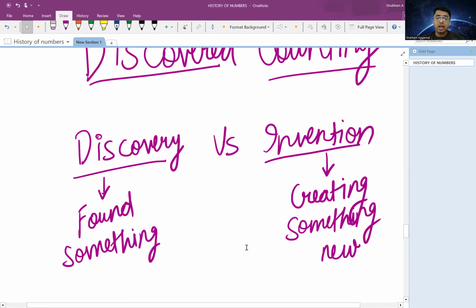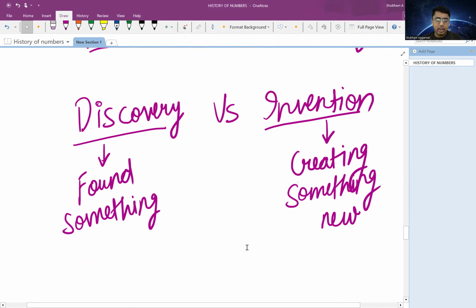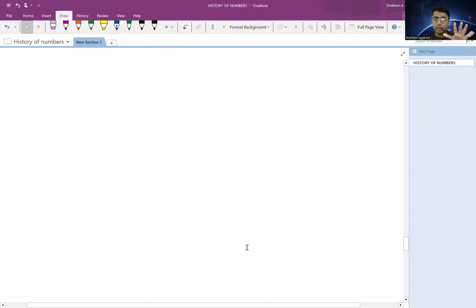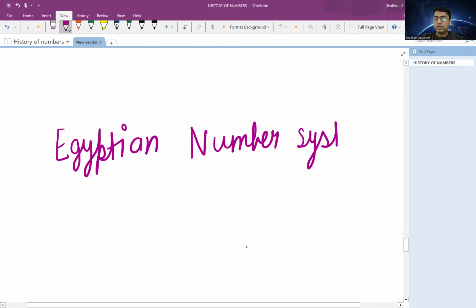Now let's understand how the numbers came into existence, right? We studied that all the methods used for counting, like leaves, stones, fingers, had one or the other drawback. Now came the idea of numbers. If we talk about the earliest times, the first number system that came into existence was the Egyptian number system. As the name suggests, it was invented in the country of Egypt.